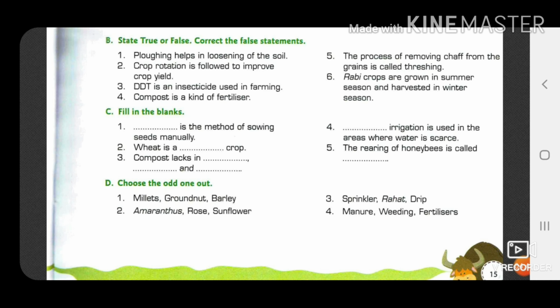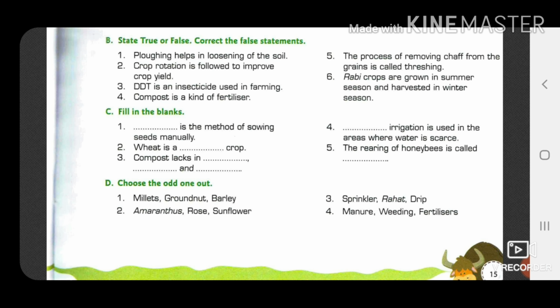Yes, this is also true. Next, rabi crops are grown in summer season and harvested in winter season. This is a false statement. Rabi crops are grown in winter season and harvested at the beginning of the summer season. So this is the false statement.